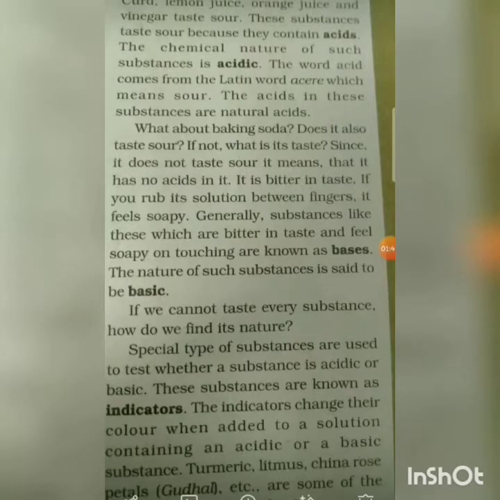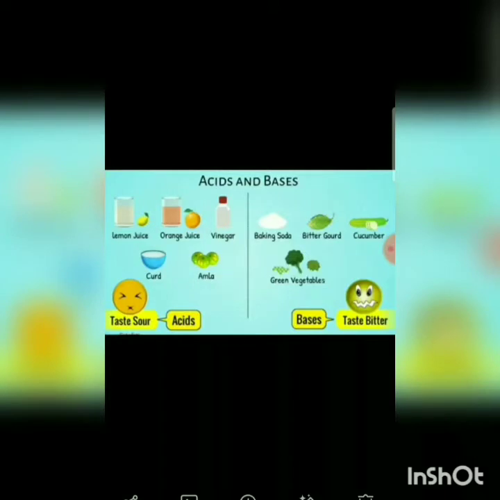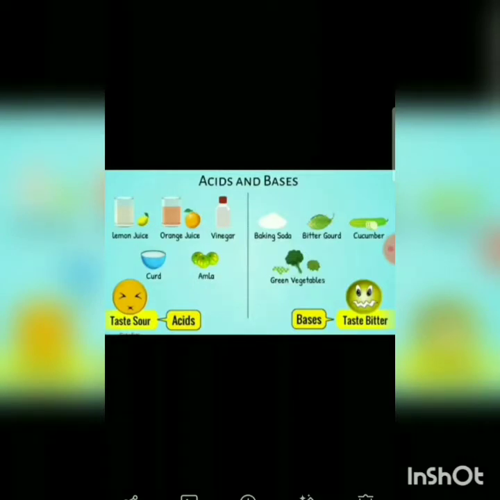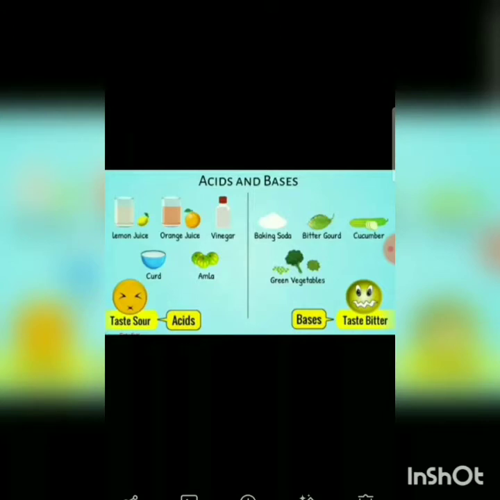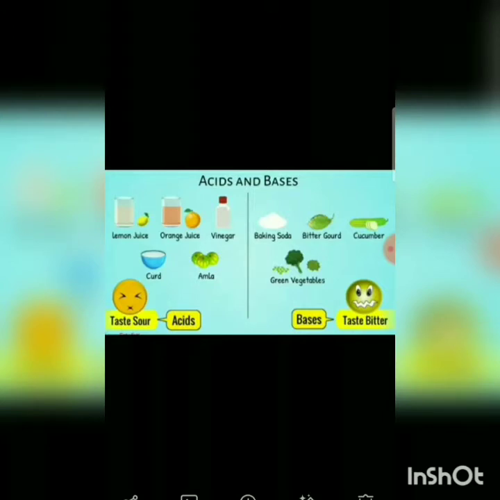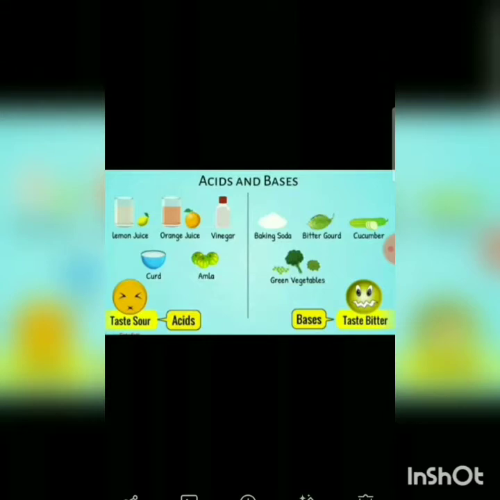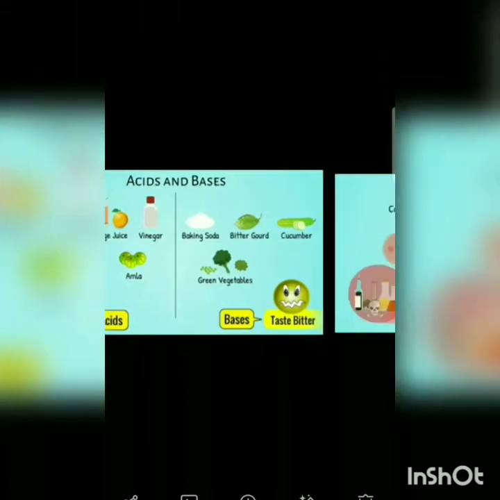Turmeric, litmus, china rose petals, etc. are some of the naturally occurring indicators. When we add an indicator to a substance, the color changes and we can determine whether the substance is acidic or basic. You see the pictures here: lemon juice, orange juice, vinegar, curd, amla. They taste sour, so they are acidic. While baking soda, bitter gourd, cucumber, green vegetables taste bitter and these are bases.